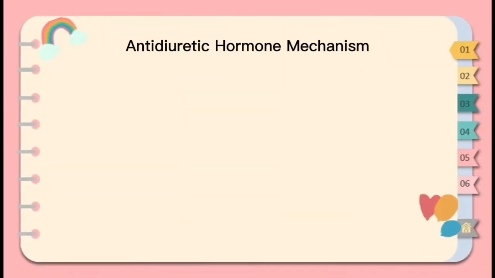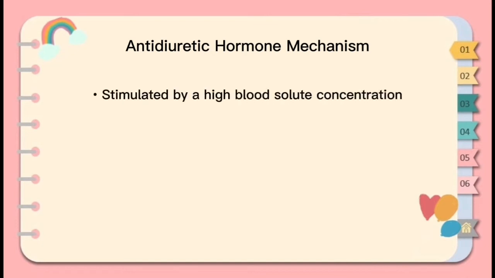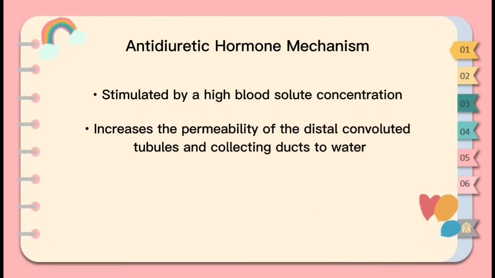Next is the antidiuretic hormone mechanism. The antidiuretic hormone mechanism is stimulated by a high blood solute concentration. Antidiuretic hormone or ADH increases the permeability of the distal convoluted tubules and collecting ducts to water. As a result, more water is reabsorbed from the filtrate and the kidneys produce a small volume of concentrated urine. On the other hand, low ADH levels increase urine volume.